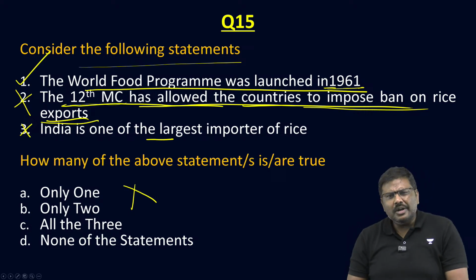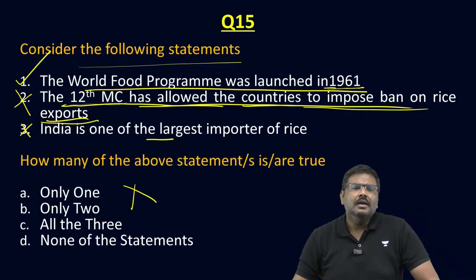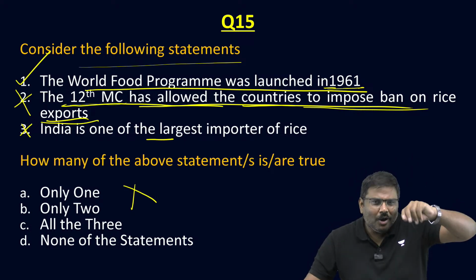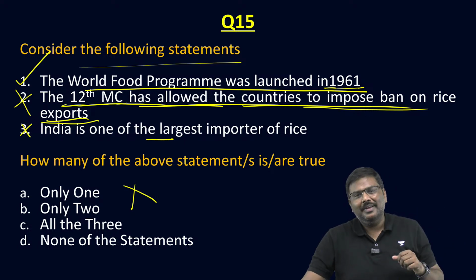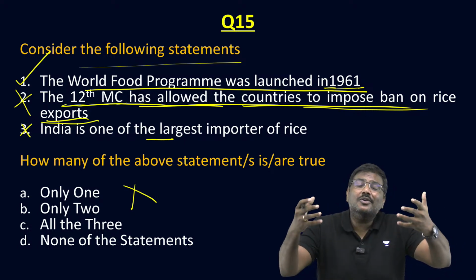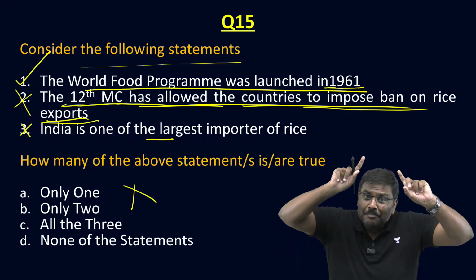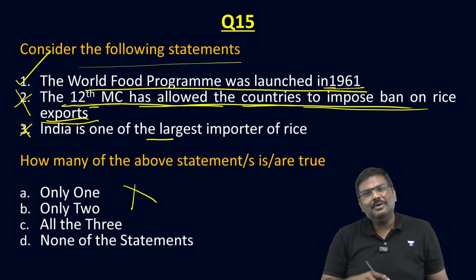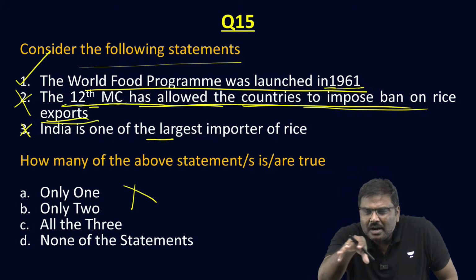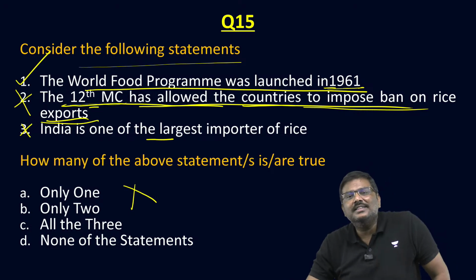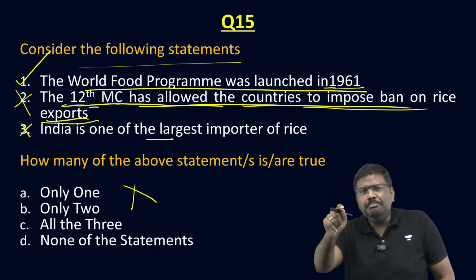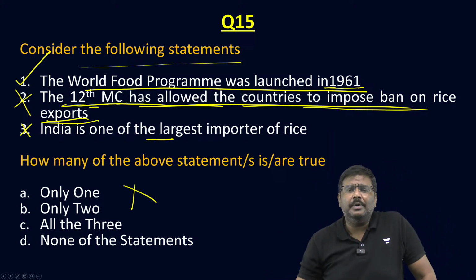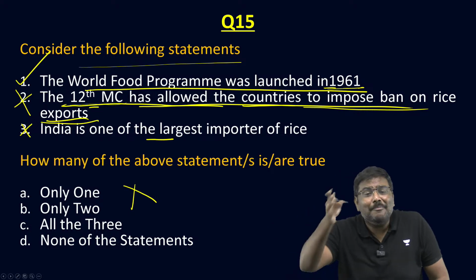No. Absolutely no. And by the way, please understand, any ministerial conference you talk about, we always talk about more trade across the border. So can you at least apply that logic and say 12th Ministerial Conference statement will be incorrect? Because you tell me, in which of the ministerial conference the member countries will discuss and say, yes, we should impose export ban. We should basically not allow the export to happen. You will not see. In fact, you will see opposite.